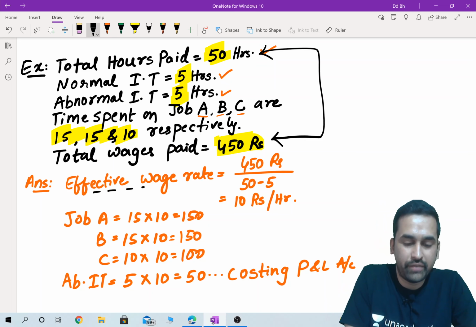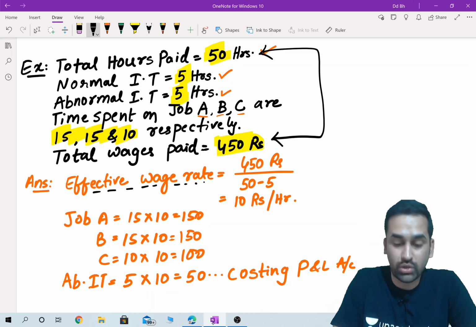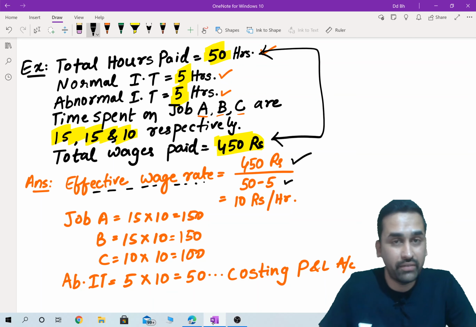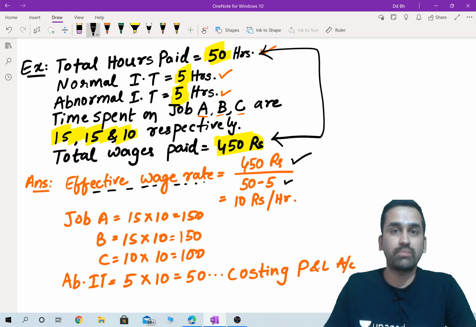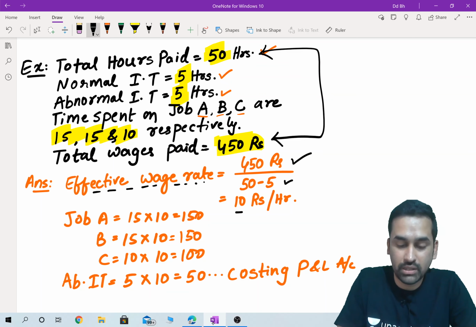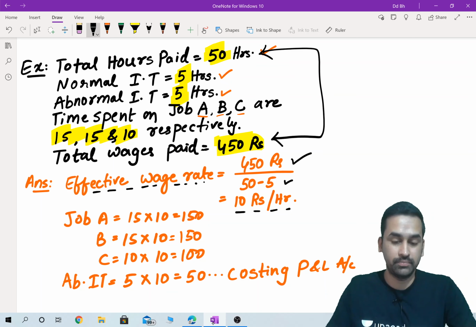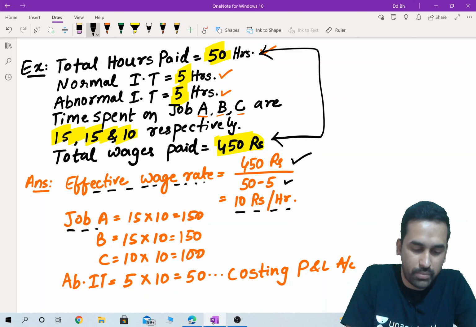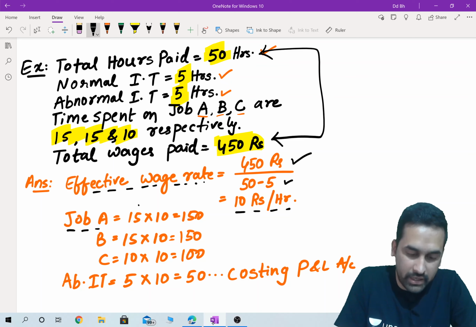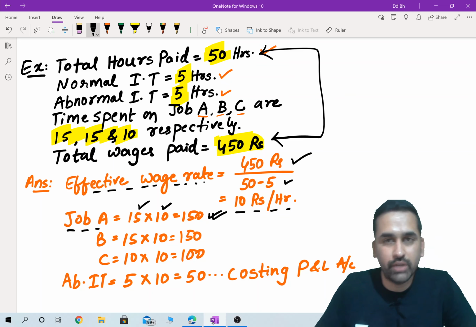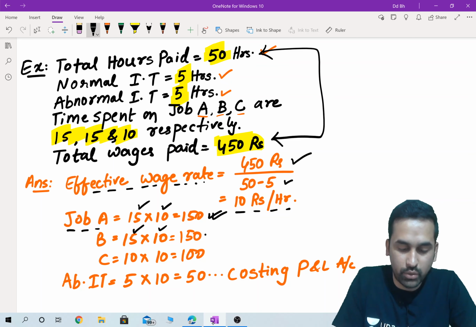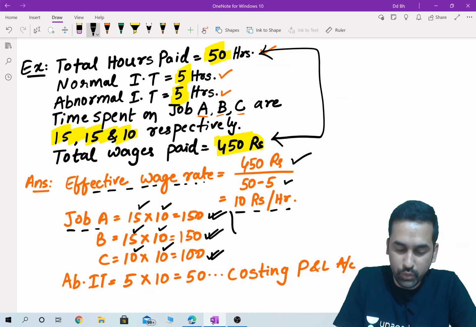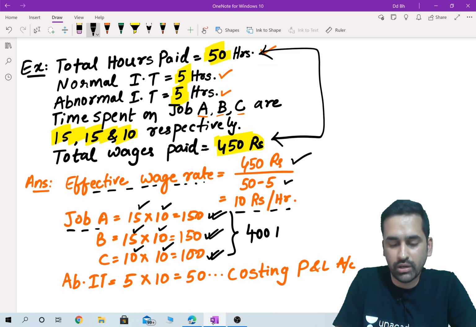First, we have to calculate effective wage rate. How to calculate? Total wages paid 450 rupees to be recovered by 50 minus 5, not entire 50. Normal idle time can be deducted. So this comes to 10 rupees per hour. Now, how do I consider this 10 rupees later? You see, for job A, 15 hours into 10 rupees, I can charge 150 rupees. For job B, 15 into 10, 150 rupees. For job C, 10 into 10, 100 rupees. If you add all of this, this is coming to 400 rupees.